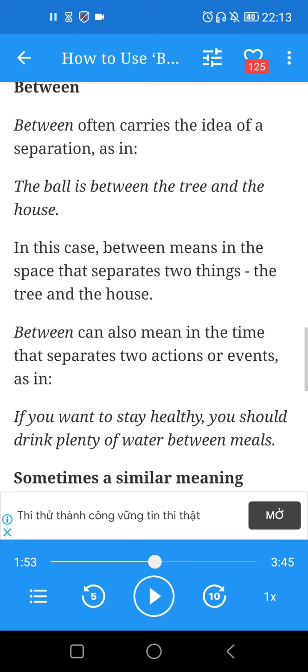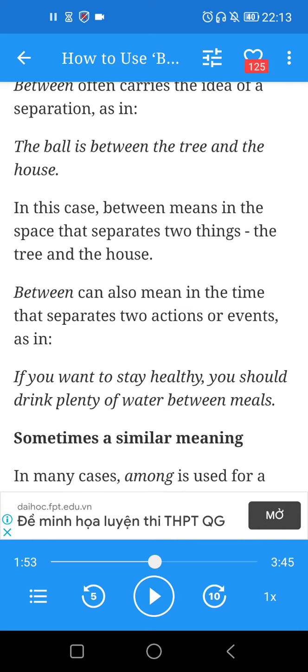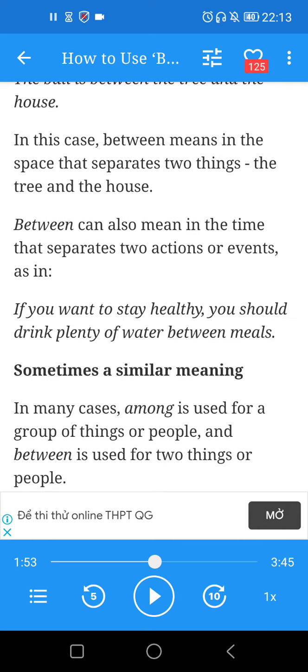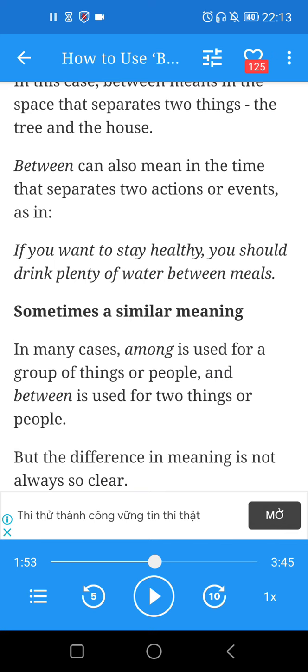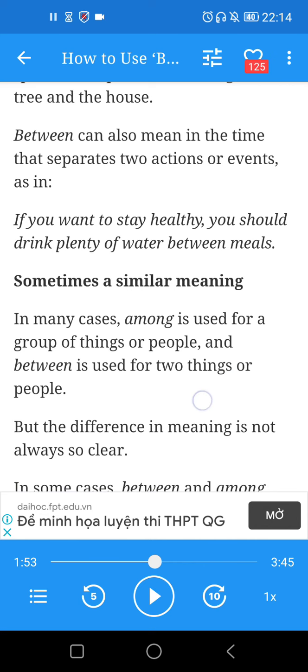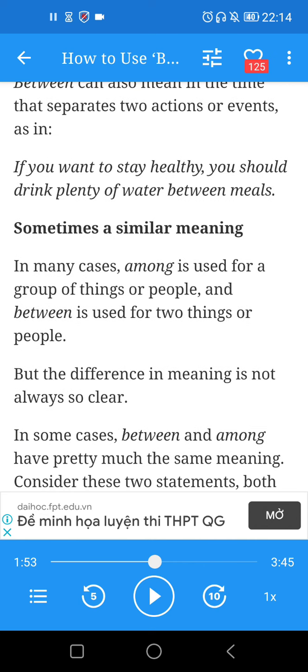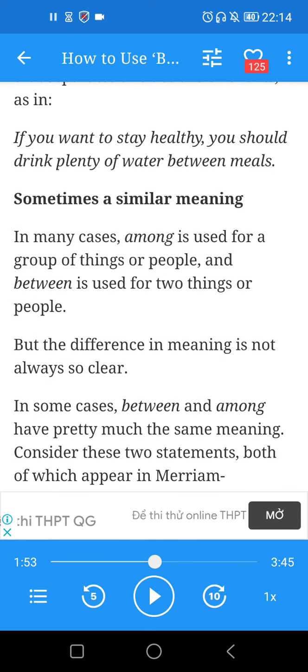Between often carries the idea of separation, as in, the bone is between the tree and the house. In this case, between means in the space that separates two things, the tree and the house. Between can also mean in the time that separates two actions or events, as in, if you want to stay healthy, you should drink plenty of water between meals.